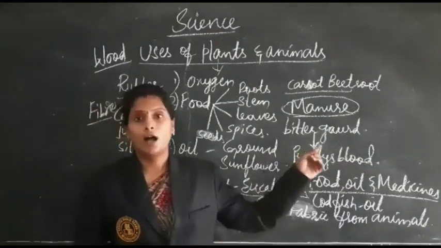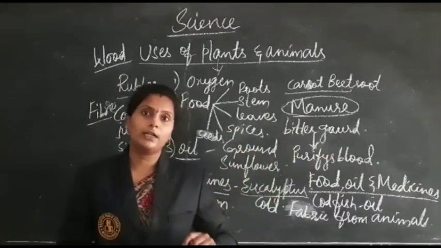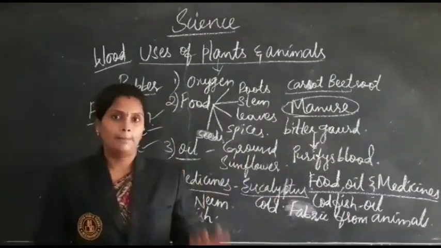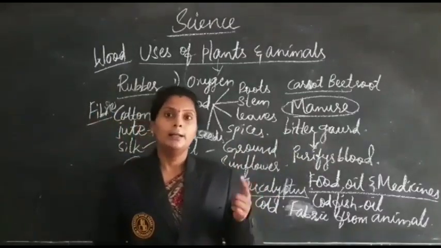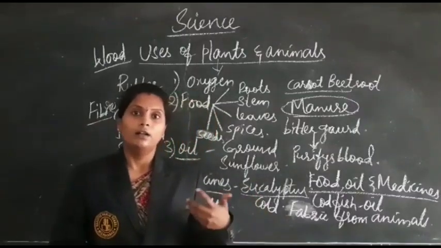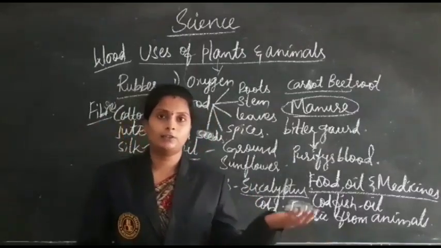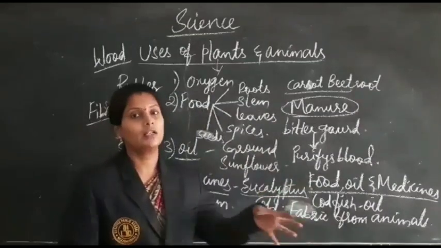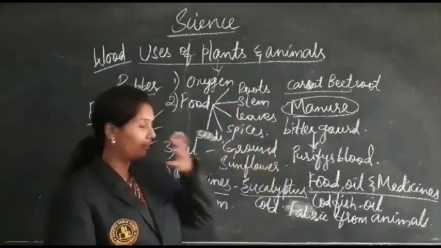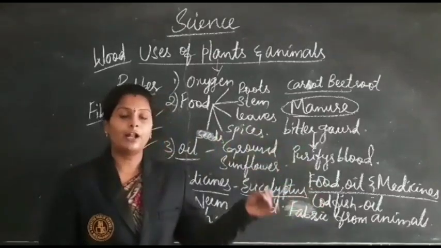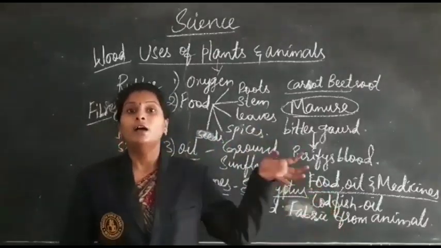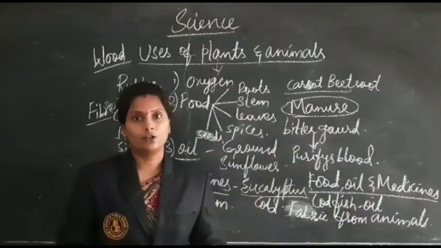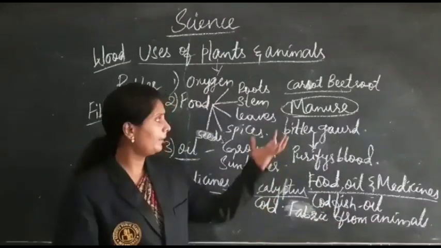And here cow and buffalo dung can also be used as manure. As they eat different kinds of food, like grass or whatever it may be, the dung contains some nutrients. They release some nutrients in that, which acts as manure, and it is also used as gobar gas for cooking.